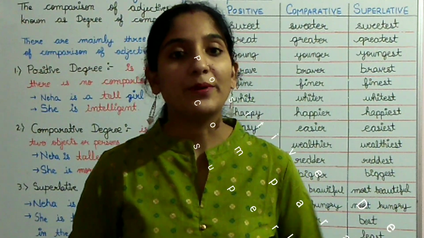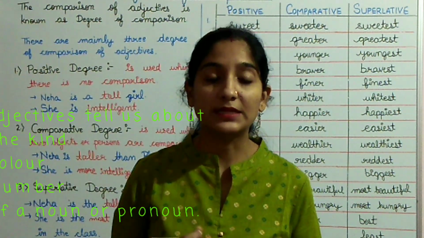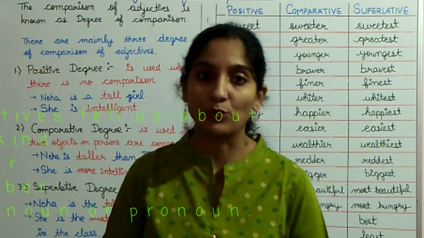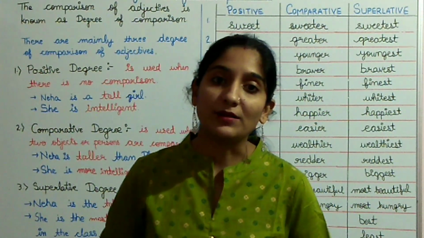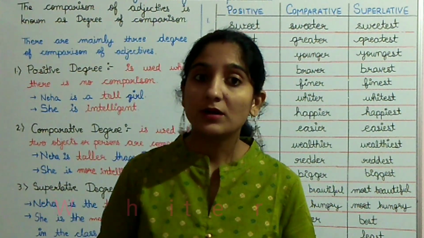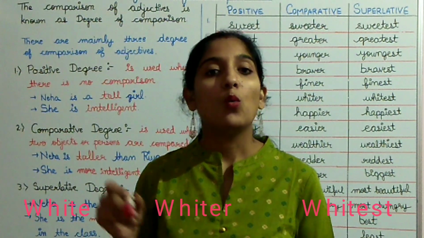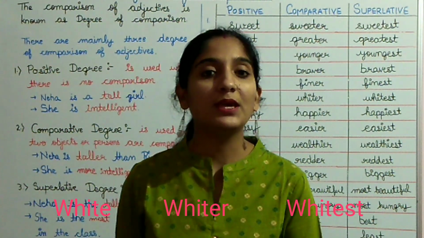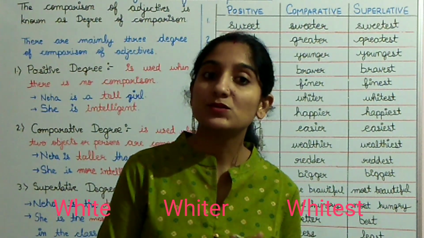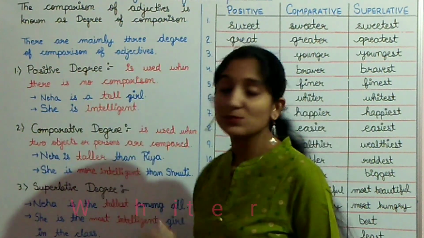Let me tell you one example. As adjectives, it can tell us about the kind, the color or the number of a noun or a pronoun. So let us take an example of color. White color. White, whiter, whitest. White we can say as a positive degree, whiter, comparative degree and whitest, superlative degree. So let's learn one by one. The first one is positive degree.